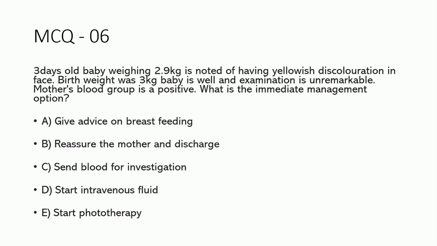3-day-old baby, the birth weight was 3 kg and now 2.9 kg. I already mentioned 10% weight loss up to 10 days can be there. So 0.1 kg is less than 10%. So that is also normal. And the yellowish discoloration is only in the face. I already told the discoloration starts from the face and progresses down to the lower limb, toe. So that is a mild jaundice. That's what they have mentioned here, the face only. And other examination is normal. Baby is well and active, and the mother's blood group is positive. So it can't be an Rh incompatibility. So what are we going to do?